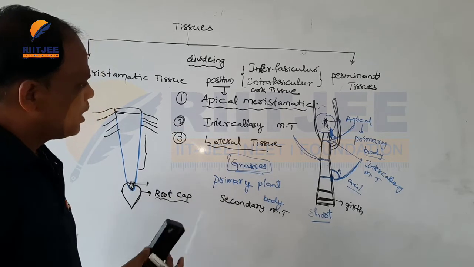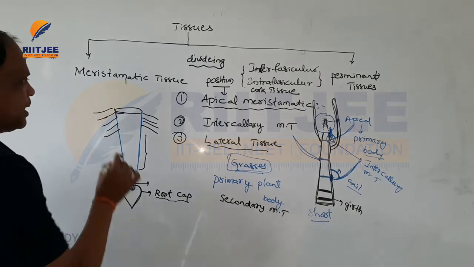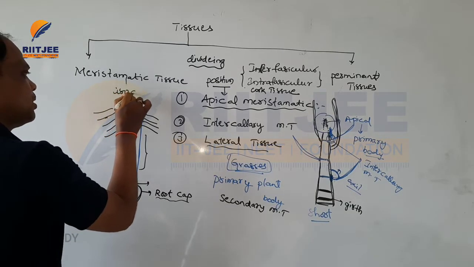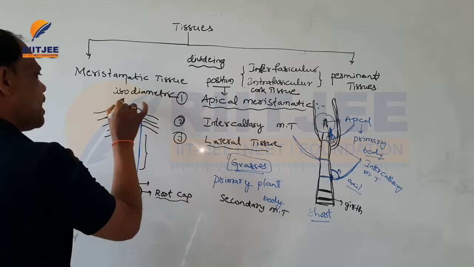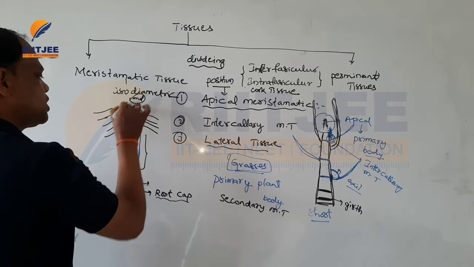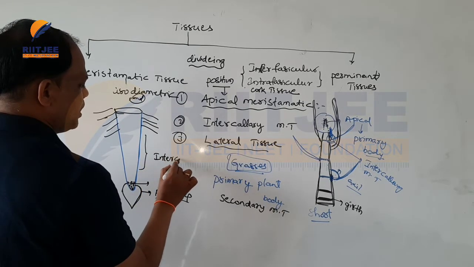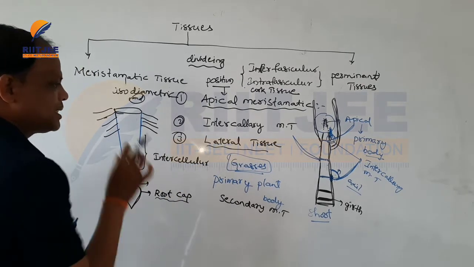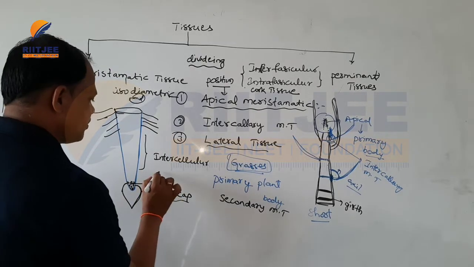The structure of meristematic tissues is isodiametric, and these tissues do not contain intercellular spaces. Intercellular spaces are absent. The cell wall is thick and made up of cellulose and pectin.